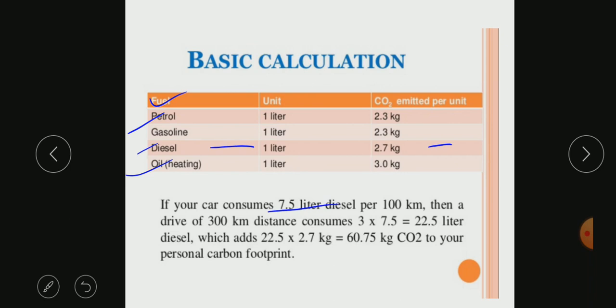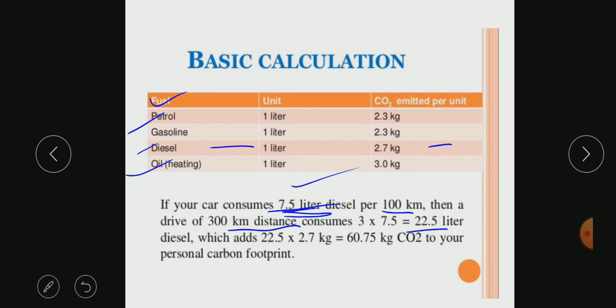Then how much will it be for a 300 kilometer drive? For 100 it is 7.5, so for 300 it is going to be 3 into 7.5 liters. So a total of 22.5 liters will be used if I'm going a distance of 300 kilometers.